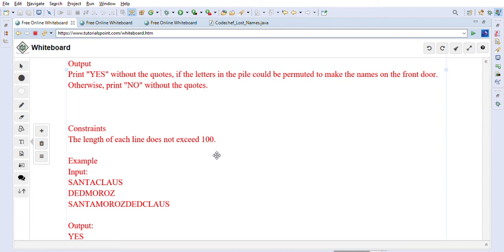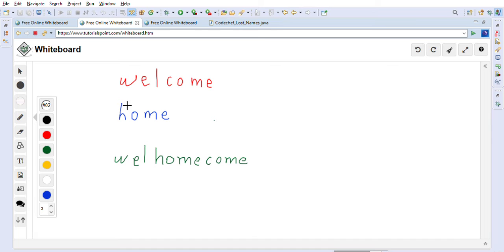So that is what the problem statement says. This is a string related problem. Let's take a look at one of the examples that I created here. Let's say these are the two words which are hanging in front of the door. One is welcome and the other is home.